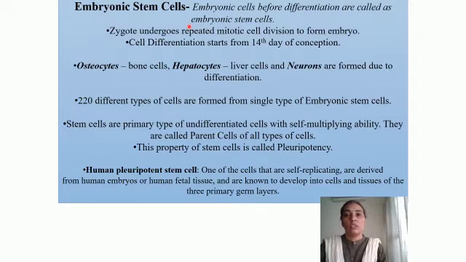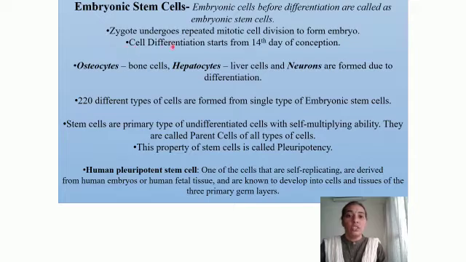And this zygote undergoes repeated cell division to give rise to an embryo. Now all the cells of the embryo are alike, and they are not yet differentiated. Differentiated in the sense that they have not yet formed cells that will give rise to different types of organs in the body, like the bone cells or liver cells or the neurons or the other cells of the body. So embryonic cells before differentiation are called embryonic stem cells. So the embryo comprises a group of cells which are all alike and that have not yet differentiated.